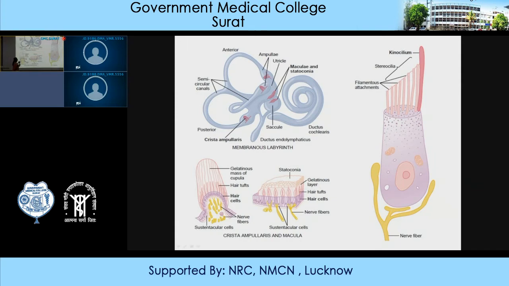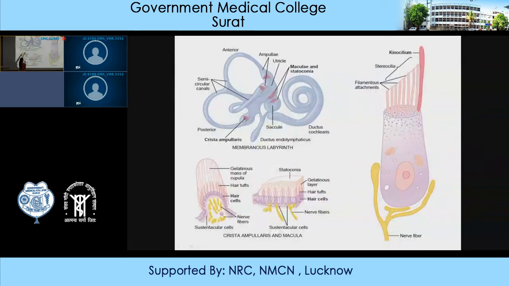You can see that the sensory receptors in the utricle and saccule are in red. Macula is the sensory receptor which is present in the utricle and saccule. The function of macula I have already told you. Now regarding the structure of macula, it lies inside the utricle and saccule. First we will discuss the macula of the utricle. The macula of the utricle lies in the horizontal plane.